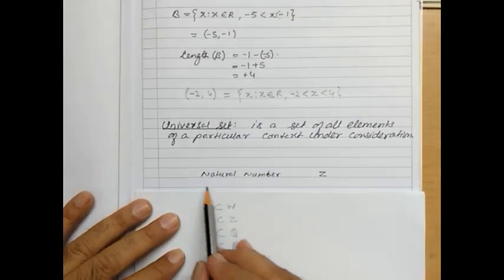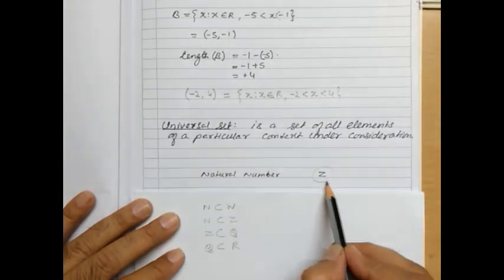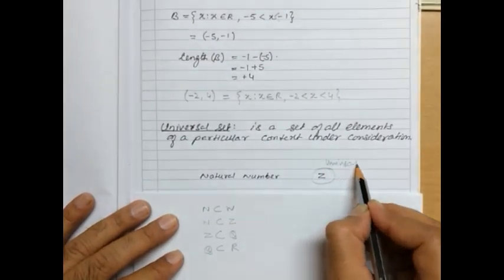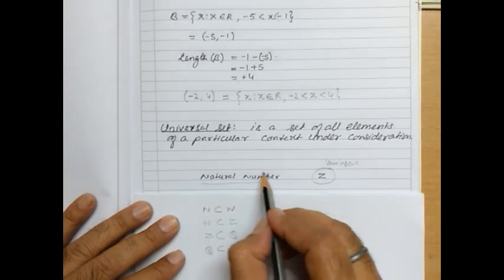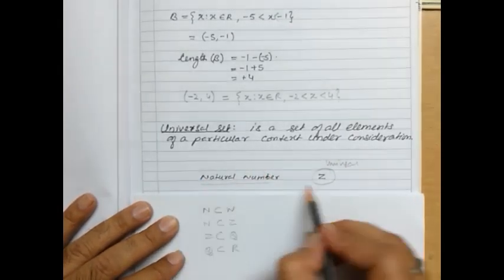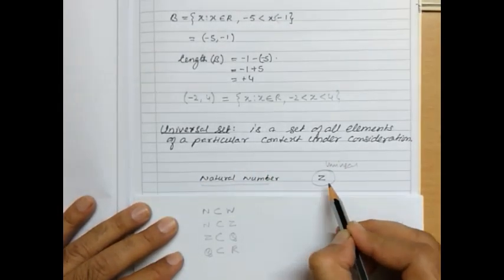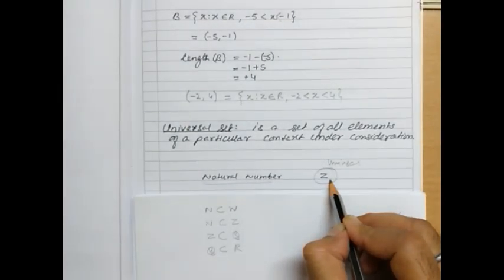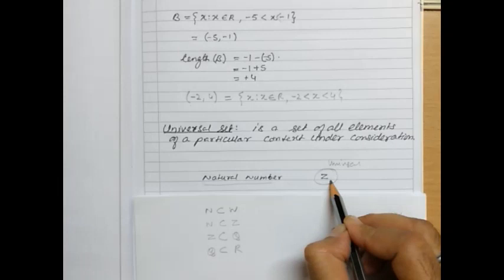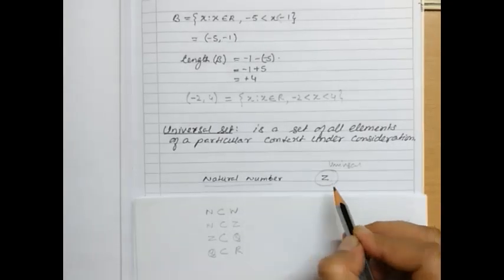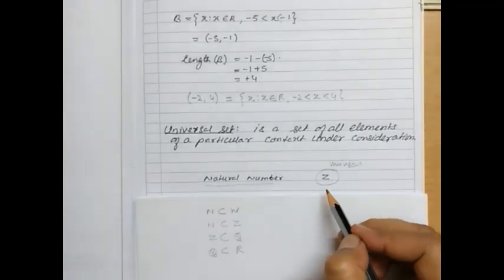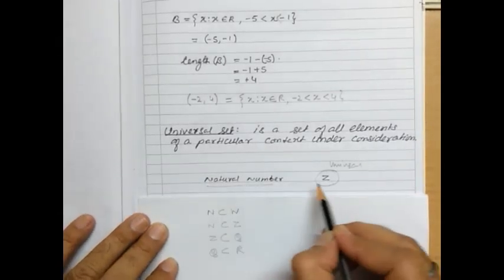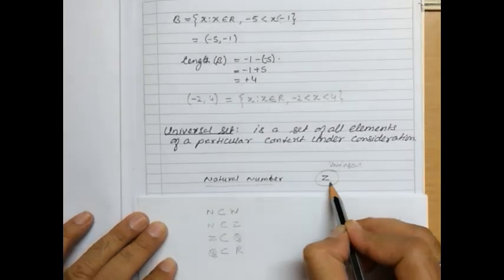So here Z, the integers, will become the universal set for natural numbers. The reason is that all the natural numbers are contained in Z, and from Z we can obtain many different kinds of numbers. We can obtain the whole numbers, the positive integers, and the negative integers. So for natural numbers, Z will become the universal set.